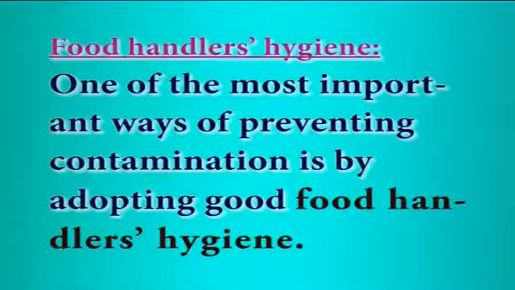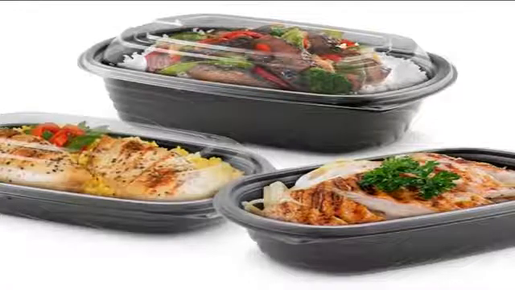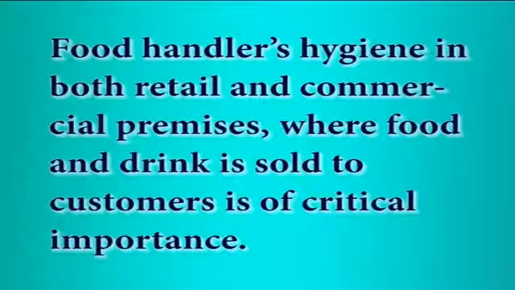Food handlers' hygiene. One of the most important ways of preventing contamination is by adopting good food handlers' hygiene. This includes a set of practices that should be followed by all the persons involved in handling food at every stage of the food supply process. Food handlers' hygiene in both retail and commercial premises where the food and drink is sold to customers is of critical importance.